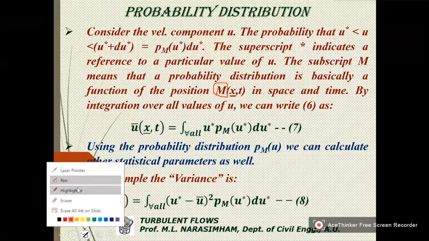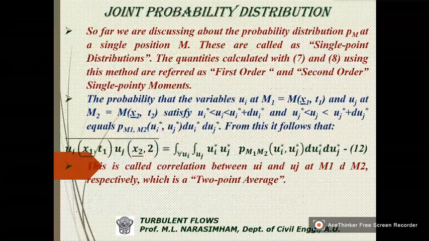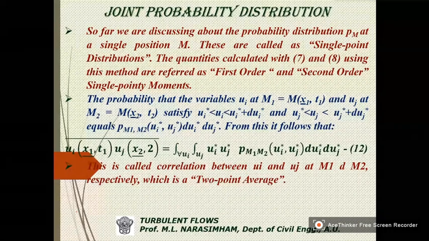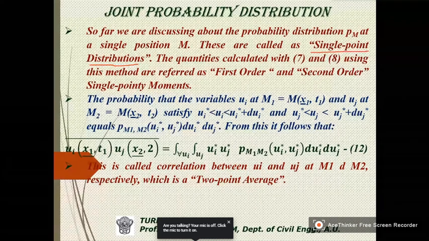Now, we will not restrict ourselves to one location, but we'll consider different locations. The earlier one is a single point distribution. The quantities calculated with 7 and 8 using this method are moments.